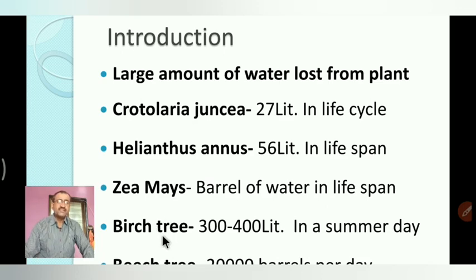A beech tree, only one beech tree with 2 lakh leaves, transpires about 300 to 400 liters of water on a summer day. Only one tree loses about 300 to 400 liters of water in one summer day. Realize how much water that is, 300 to 400 liters.